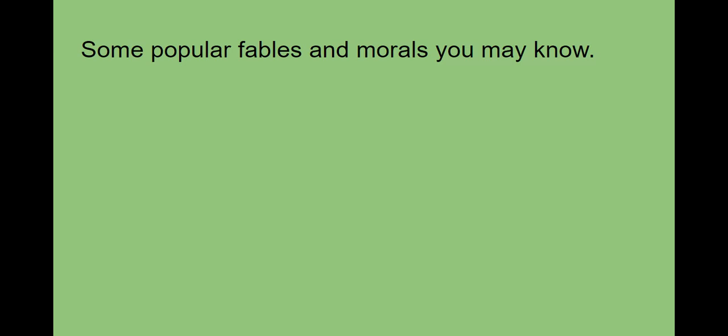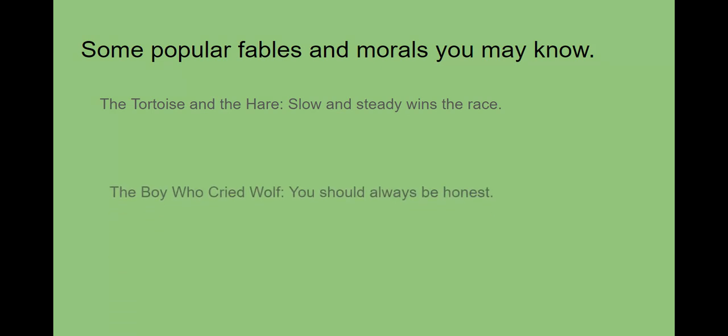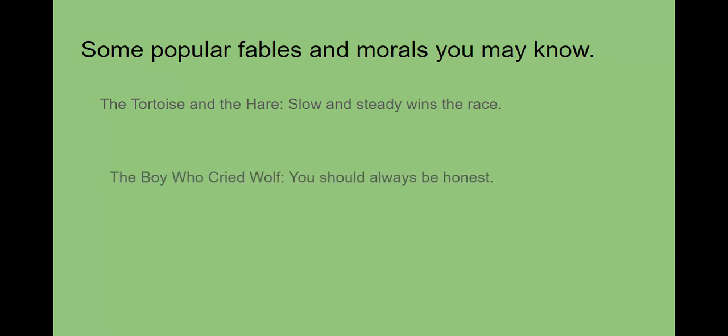You may have already heard of some fables before, and maybe even you know some morals, so let's go over some examples. The first example is the tortoise and the hare, and that moral teaches us that slow and steady wins the race. Our next example is the boy who cried wolf. That moral teaches us you should always be honest. My last example is a fable called The Moth and the Butterfly. That moral teaches us beauty is only skin deep.